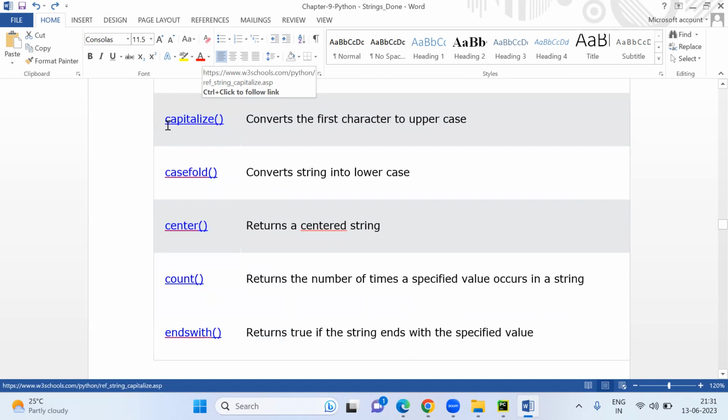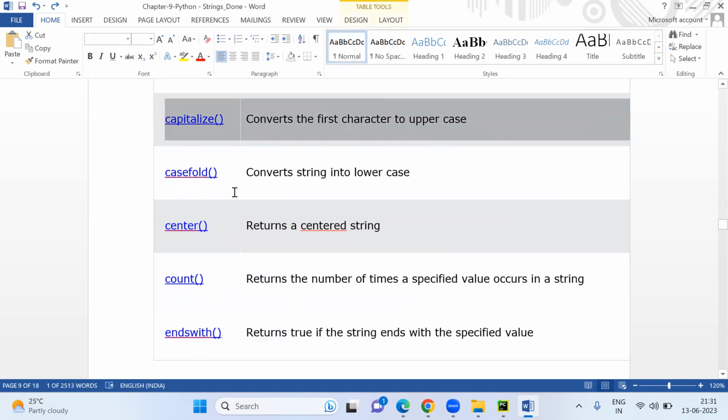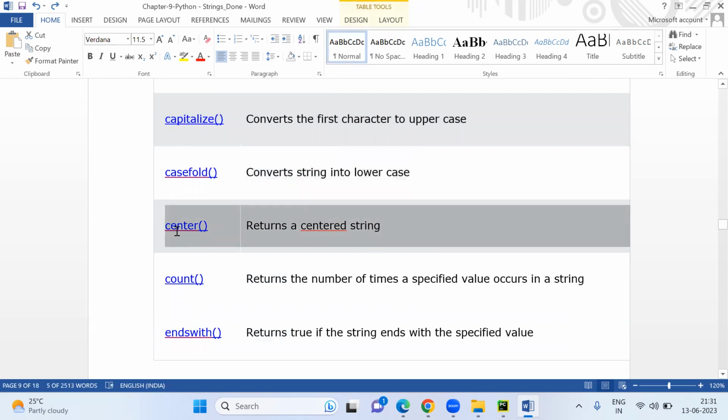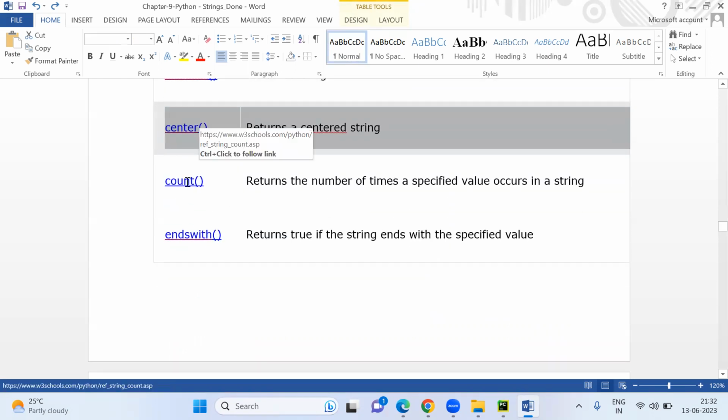So many other things are there. Capitalize: convert the first character to uppercase, like initcap kind of things. If you want to convert the first character to uppercase, then you will use capitalize. Just practice this one. Casefold converts a string into lowercase. Center returns a centered string. If you want a centered string, then use the center method. Count returns the number of times a specified value occurs in a string.